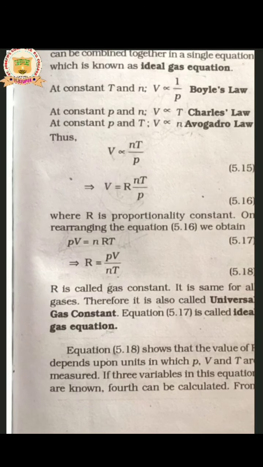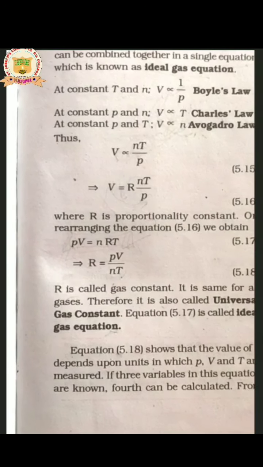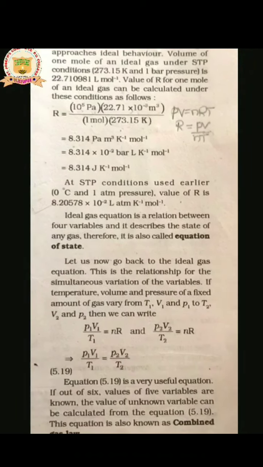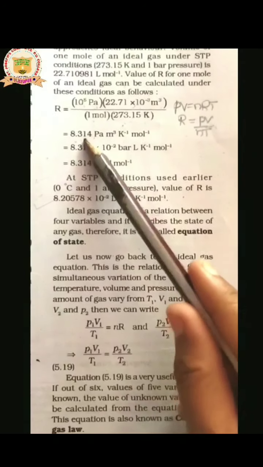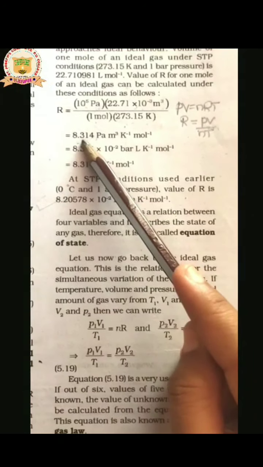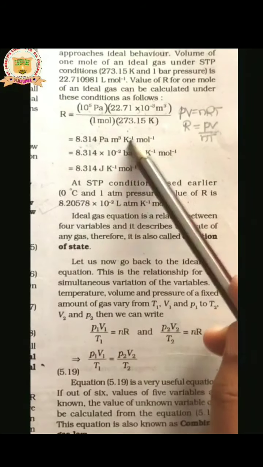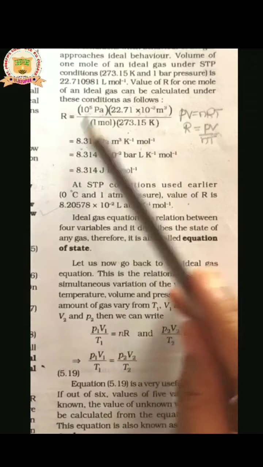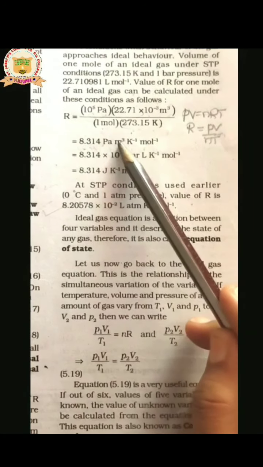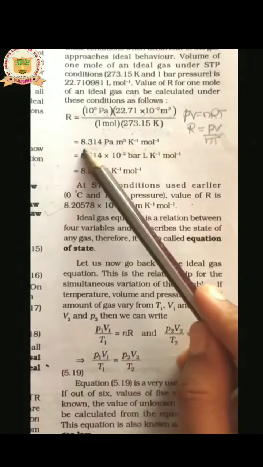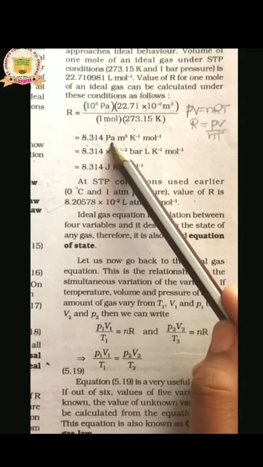So, let us learn the calculation of the R value. After simplification, we will get the answer 8.314 Pascal meter cube per Kelvin per mole. So R value in terms of Pascal meter cube per Kelvin per mole is 8.314.